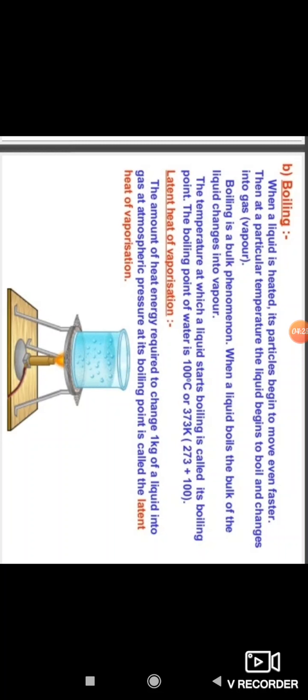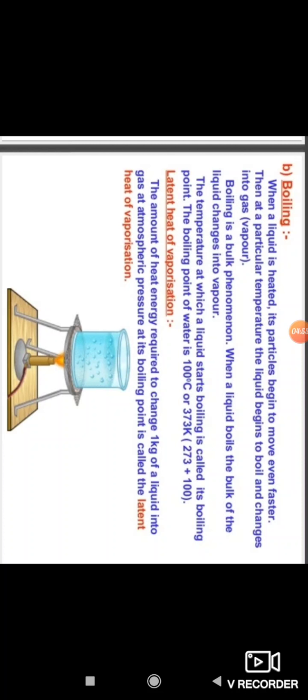When a liquid boils, the bulk of the liquid changes into vapor. The temperature at which a liquid starts boiling is called boiling point. The boiling point of water is 100 degrees Celsius or 373 Kelvin.